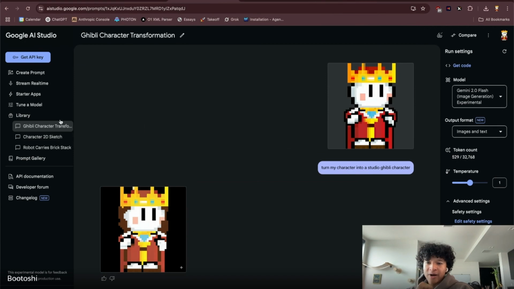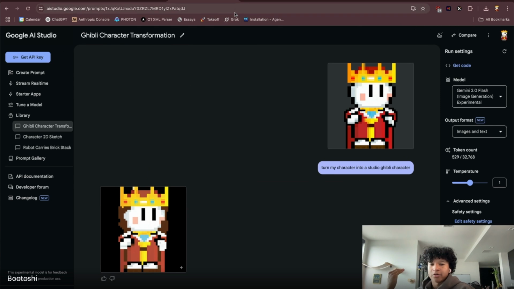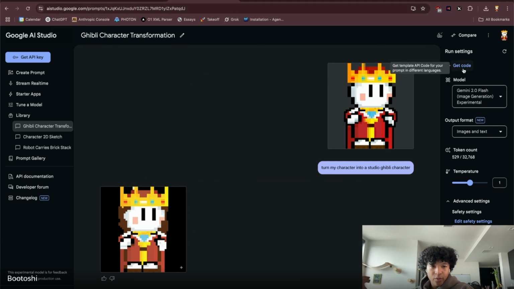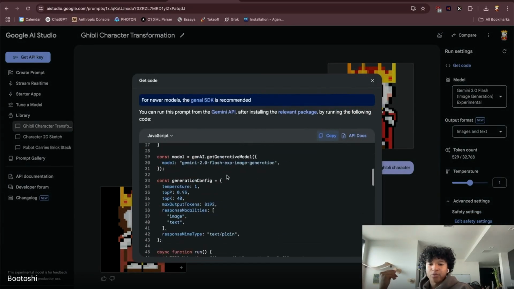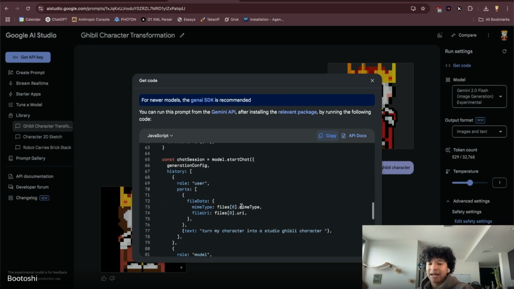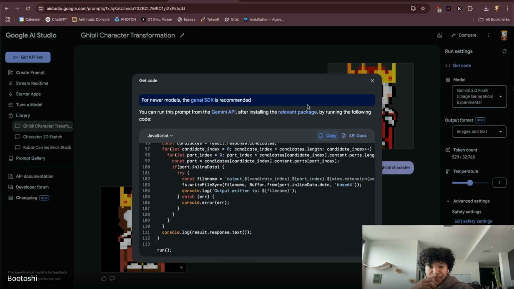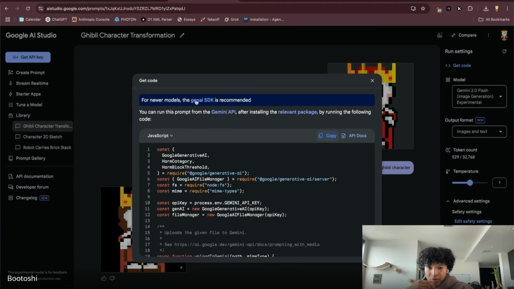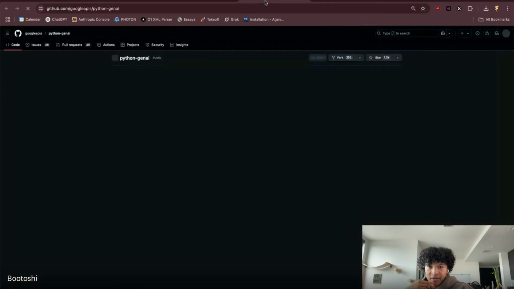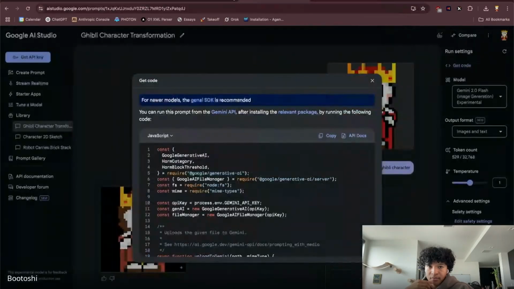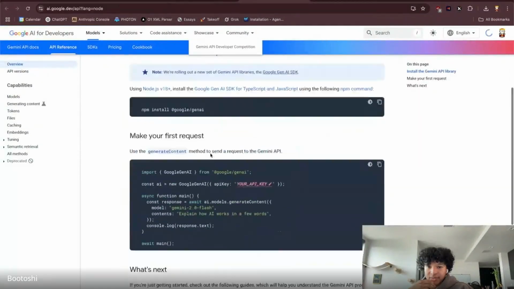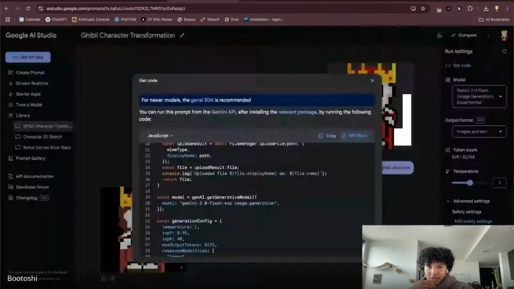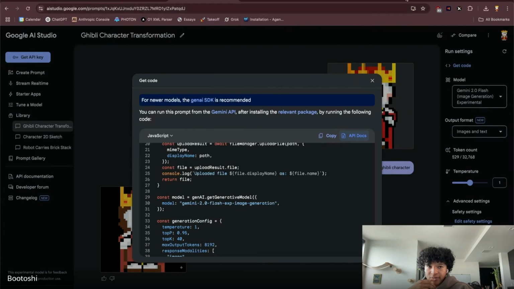So Google has these APIs. Usually when you're working with AI models and you're in a cursor or a console like this, they will have a way for you to, you can see like get code. They usually have a way for you to replicate this AI system and hit the AI system from your own code base. It says for newer models, the Gen AI SDK is recommended. So let's try this. There's also API docs. So sorry, let me just gather all of these and showcase what I'm trying to do.